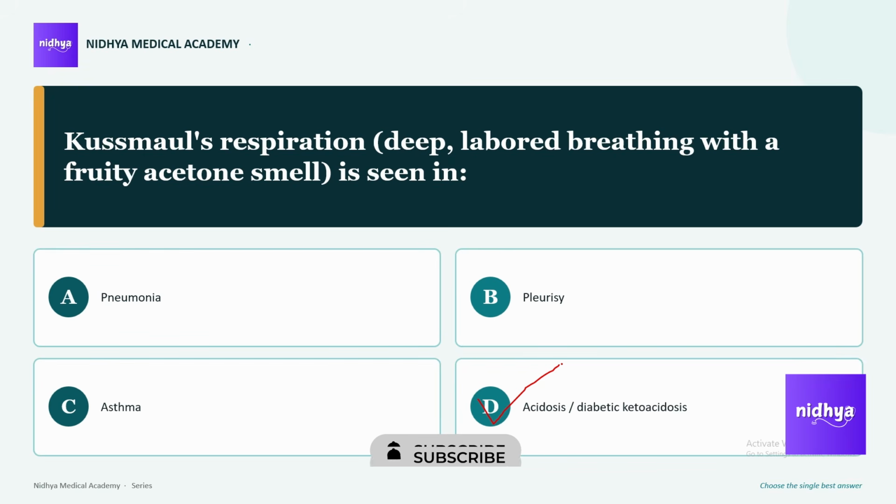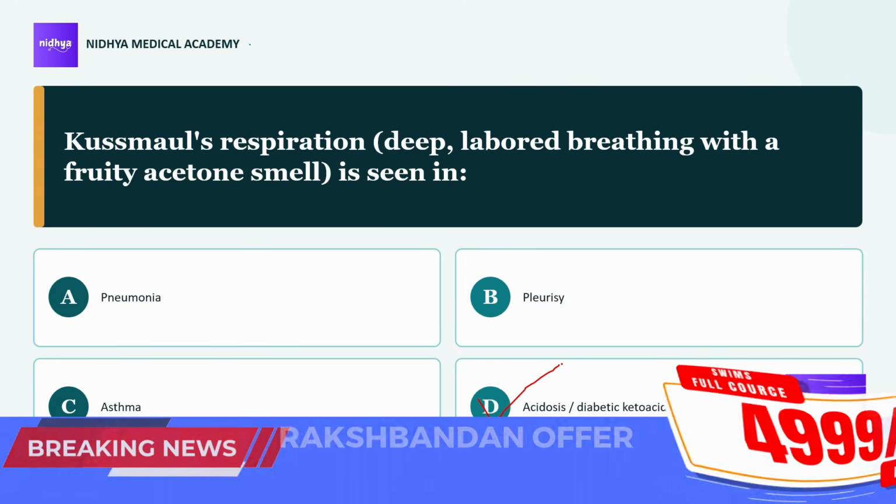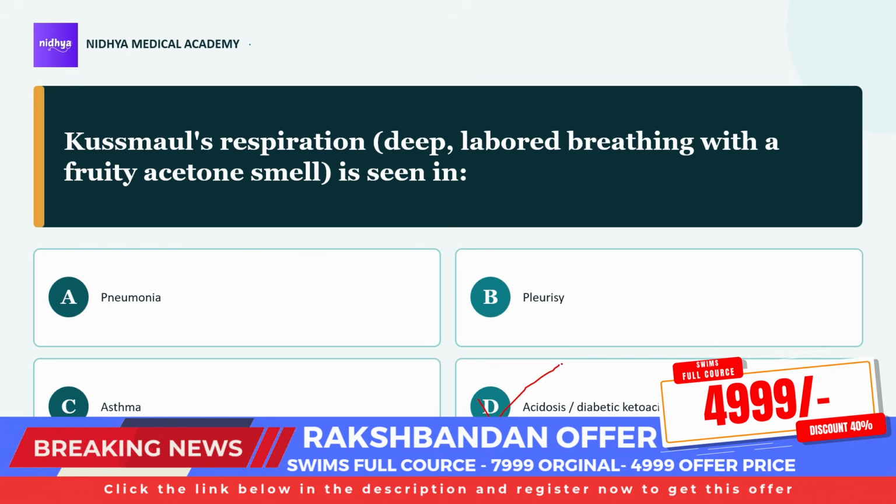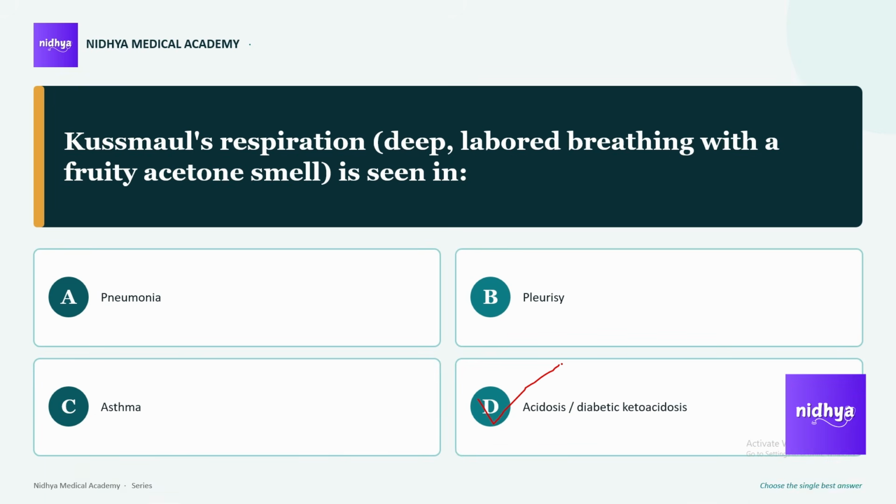What we see in Kussmaul's sign is increased jugular vein pressure during inspiration. In a normal person, whenever we take inspiration, our jugular vein will not be visible or it will go down. But whenever the person has right heart failure, constrictive pericarditis, tamponade or cardiomyopathy, we will see a bulge in the jugular vein.